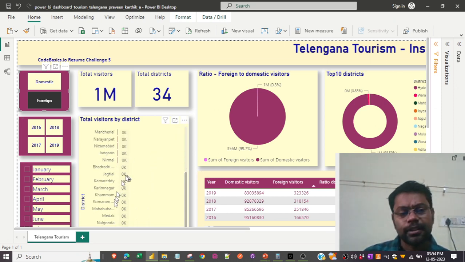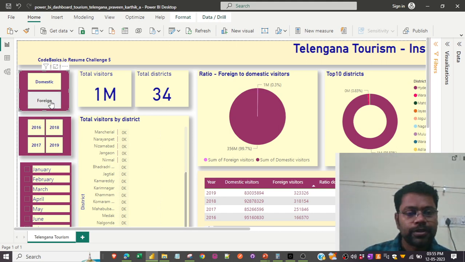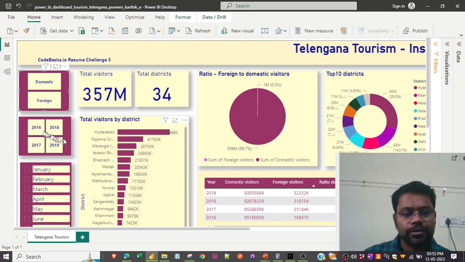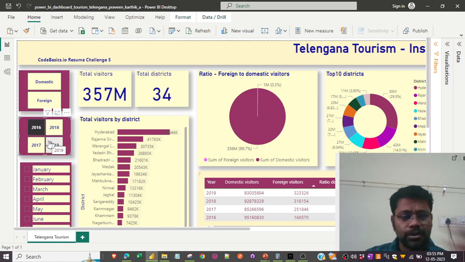Let's see, there are hardly any visitors in the last couple of districts. So these are really an area of improvement, definitely. And if you see, the graph is projected across 4 years. So let's see, say out of this widget, let's see which is the topmost in 2016.